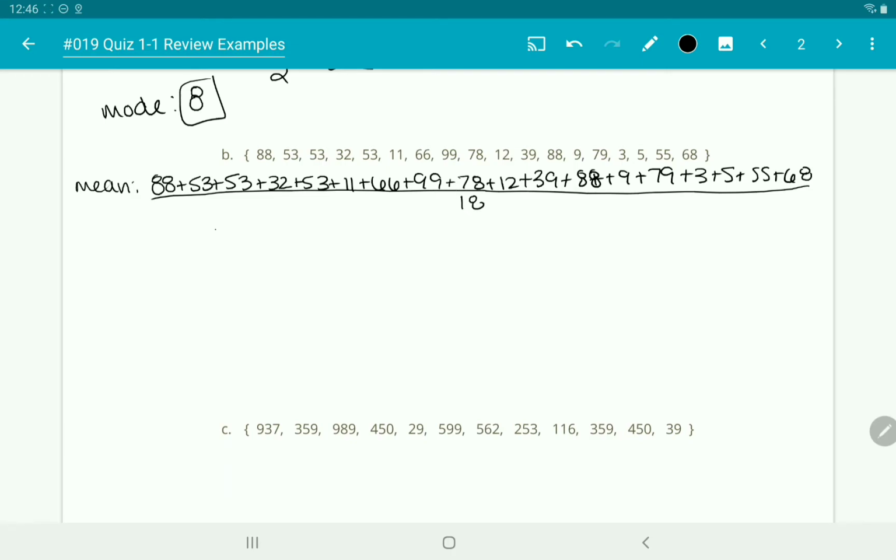If we simplify that, we're going to get 99 over 2, which cannot be simplified further, so we're going to leave it as a fraction because the actual question itself does not have decimals.